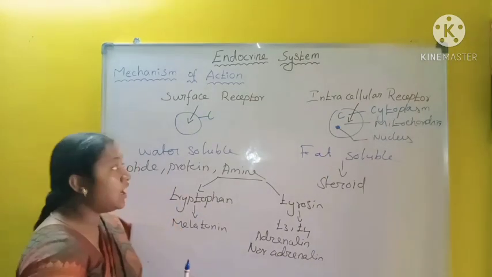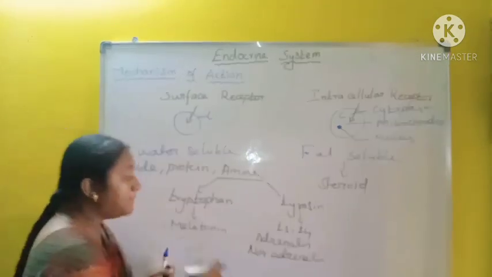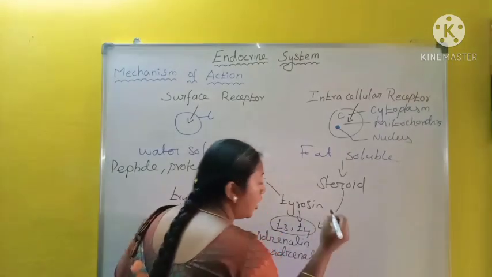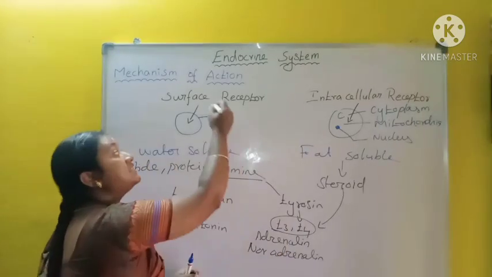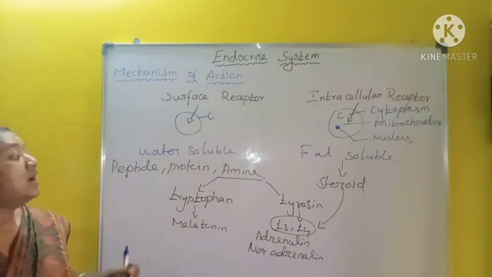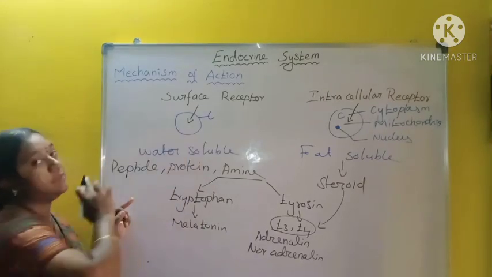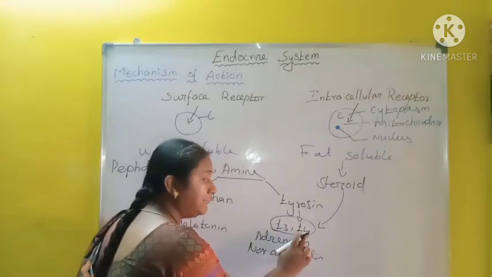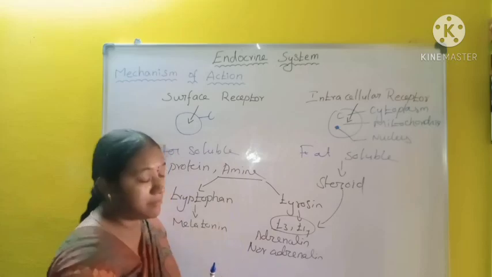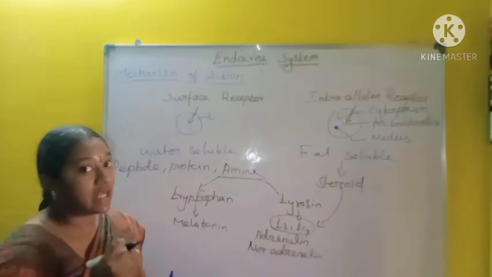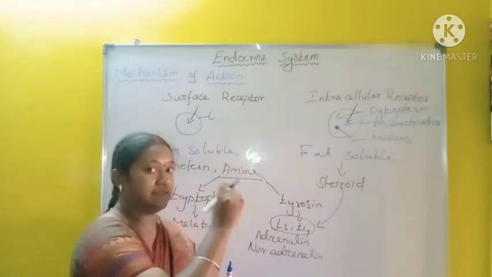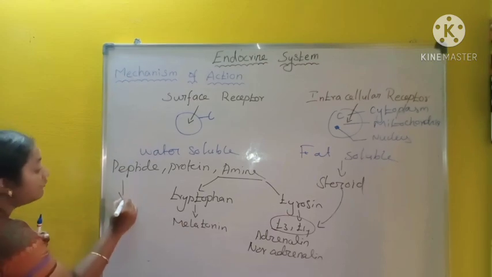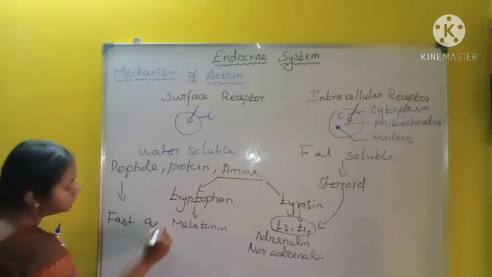from the adrenal medulla, which have surface receptors. But T3 and T4 act like steroid hormones because they can pass through the plasma membrane. All the remaining hormones cannot pass through the plasma membrane, so they have surface receptors. Except T3 and T4, which can pass through the plasma membrane like steroid hormones, so they have intracellular receptors.